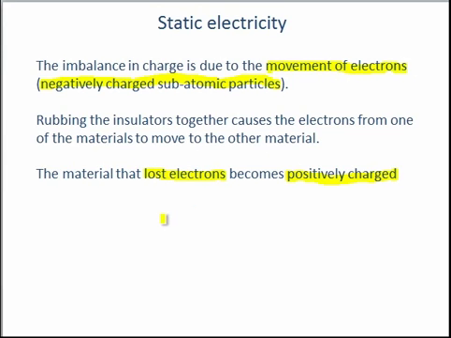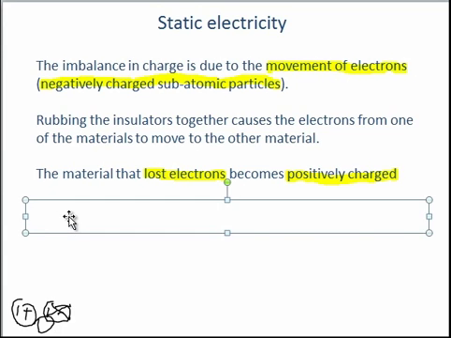So if you think about it, you start off with a material which is neutral. So let's call that here, and it has the same number of positively charged protons, let's say 1, and negatively charged electrons. But if you lose the electrons, so take them out of the equation, all you have left are positively charged protons, which is why it's left positively charged.